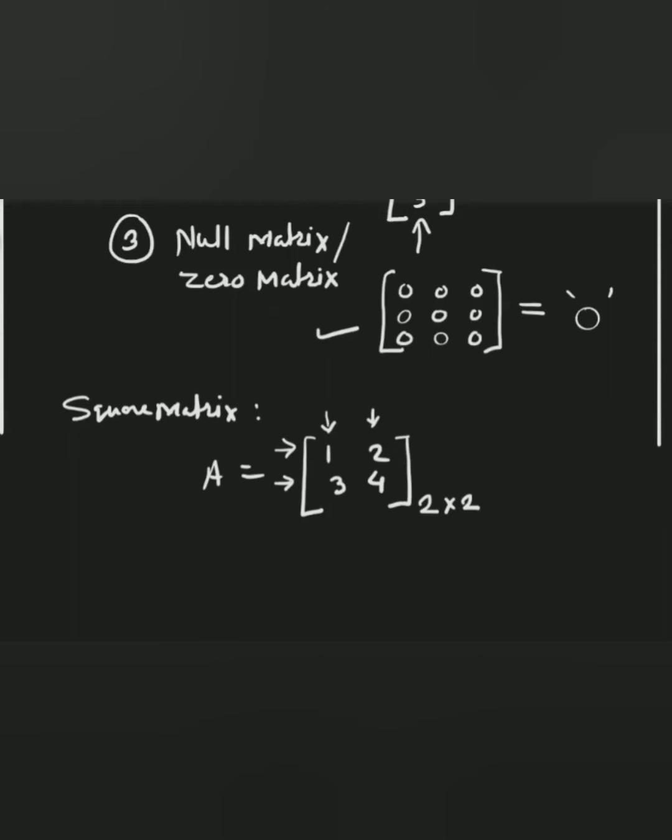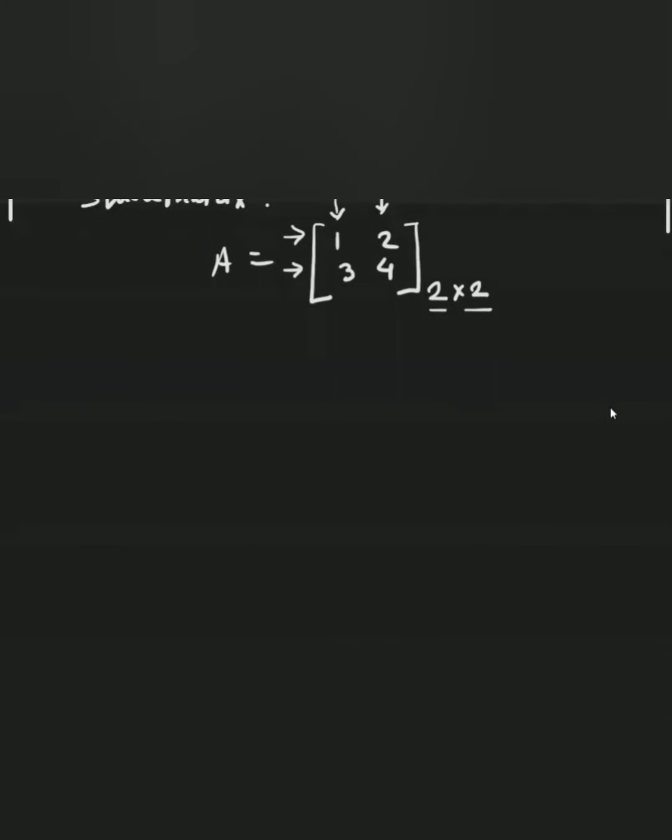And what is meant by a square matrix? A matrix having the same number of rows and the same number of columns is known as a square matrix. So this is a square matrix, having the number of rows and the number of columns both equal to 2. What is meant by diagonal matrix? Now I'm going to explain the next type of matrix, that is the diagonal matrix.